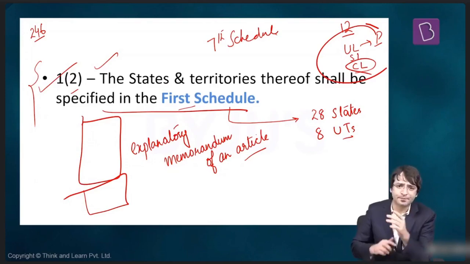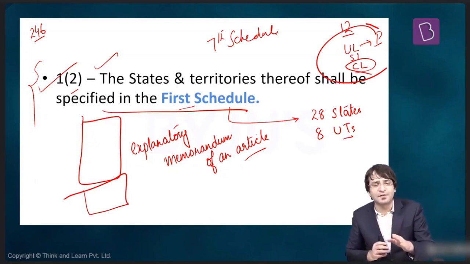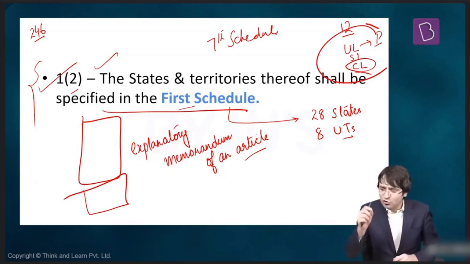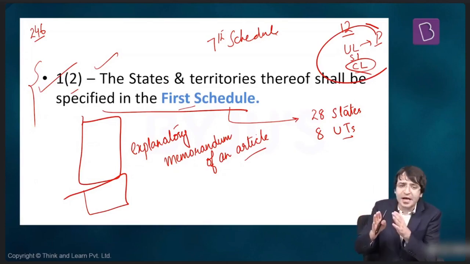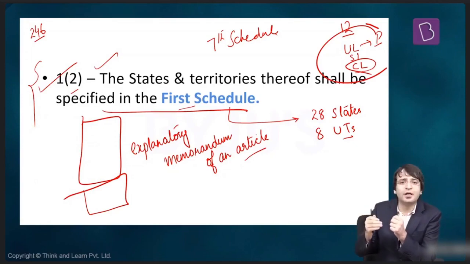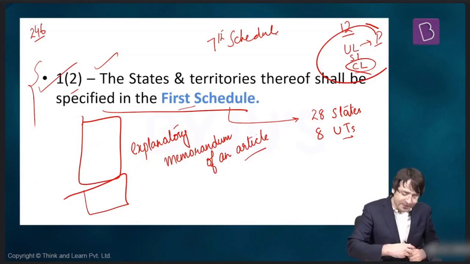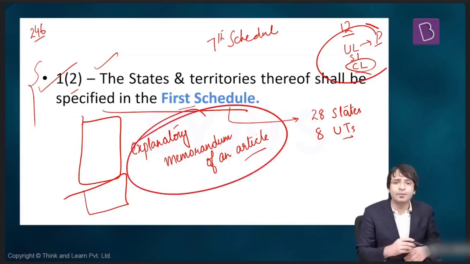Long story short, Article 1, Clause 2: the names of the states and territories thereof shall be specified in the first schedule. So what is the first schedule? The first schedule details the names of the 28 states and 8 union territories that we have. But what is a schedule? A schedule is basically an explanatory memorandum of an article.